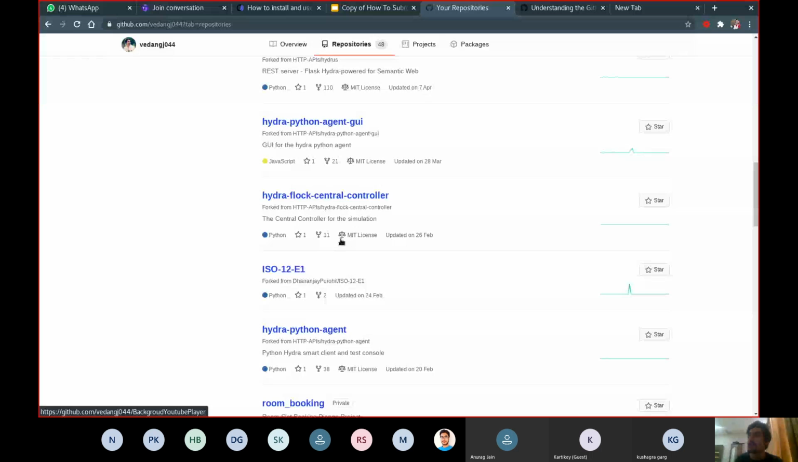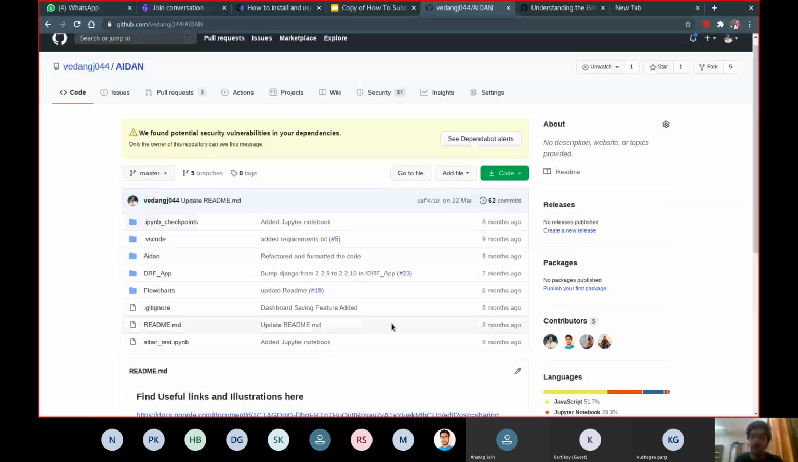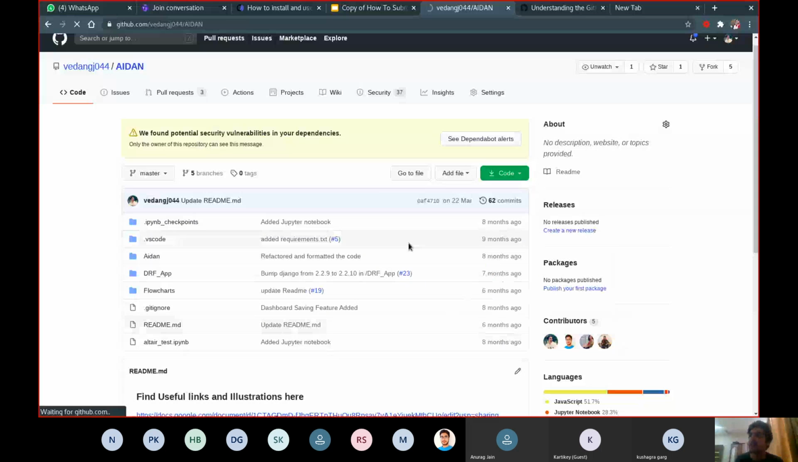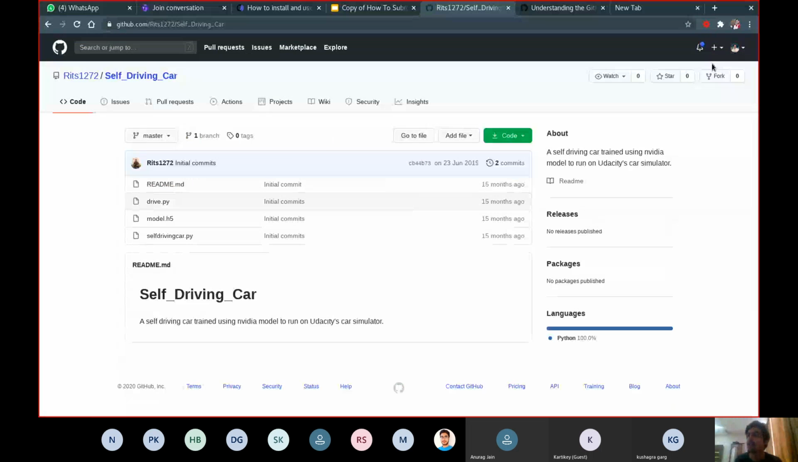Now, as this is my repo, I can make changes to it. But if it was your repo, I would first of all have to fork it. So if I would go to my friend's profile, that is Ritik's profile, and go to this repo which he created, and I want to make some changes, I would first of all have to fork it. What is forking? Forking means it creates a branch. I can explain within the diagram.